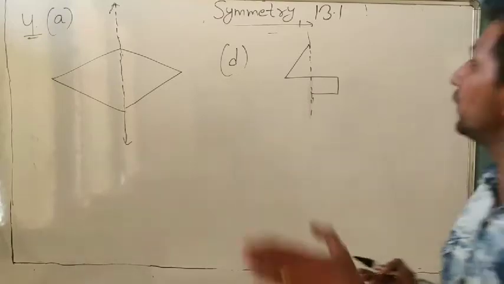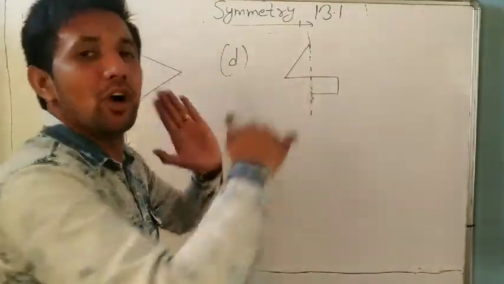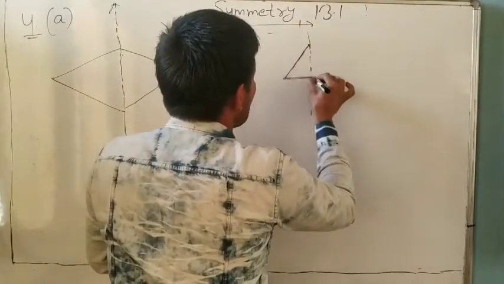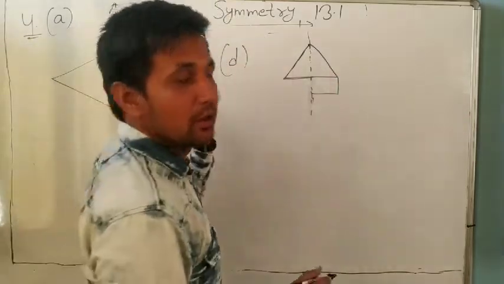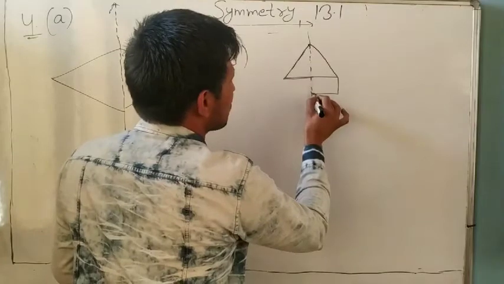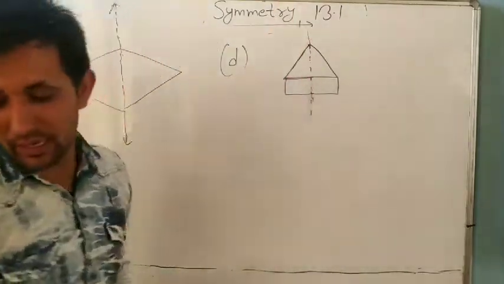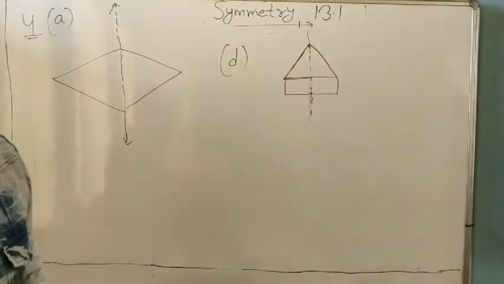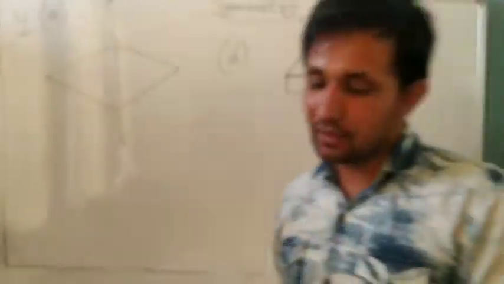If we want to complete it, whatever is on the left side must be the same on the right side. On the left side there is only one half of the triangle, so we will complete it the same way on the right. It is like a square. So complete it. It is your answer. Understand? Same as this, you will do the rest. Parts B, E, F and C, do yourself.